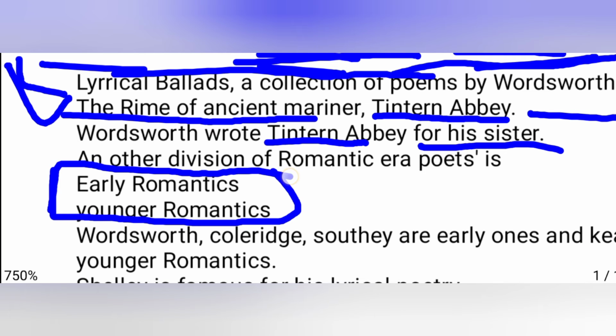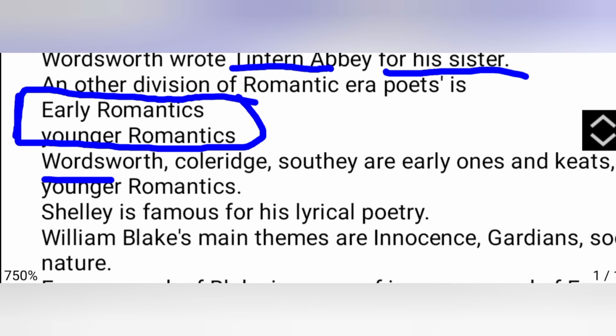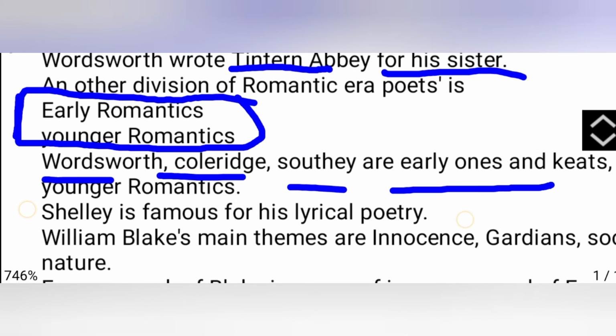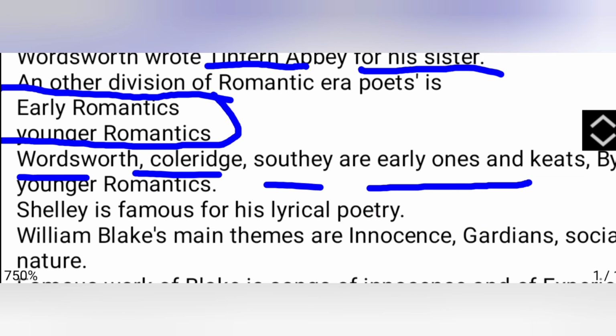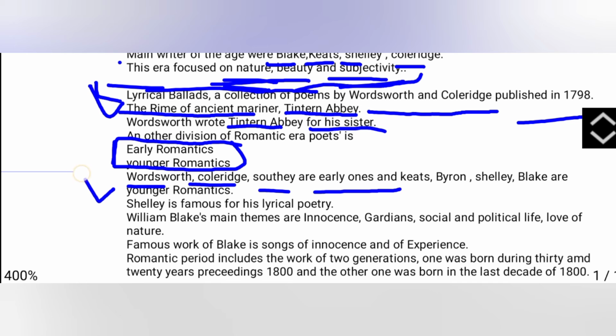Wordsworth, Coleridge, and Southey are the early ones, and Keats, Byron, Shelley, and Blake are the younger romantics.